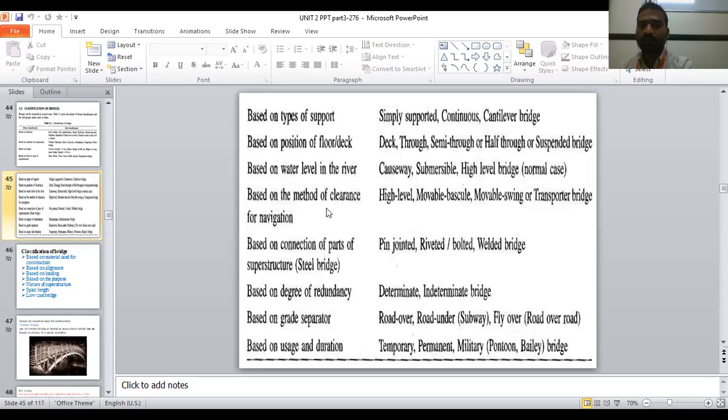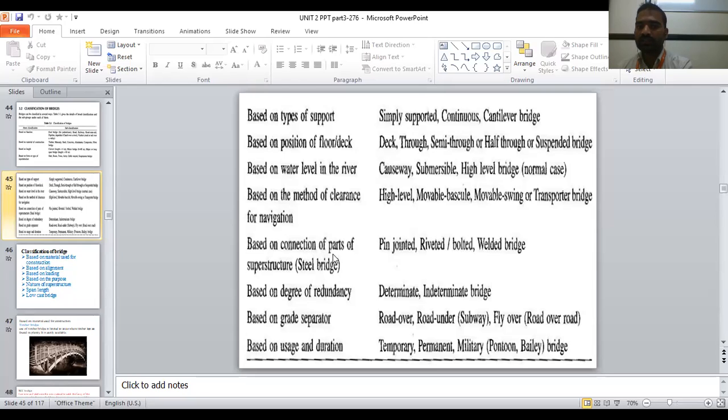Next is based on the method of clearance: high level, movable, bascule, movable swing, and transporter bridge. It is just the movement of the bridge. Sometimes water is flowing like this, and the bridge will open like this and close like this. That is called a bascule bridge.